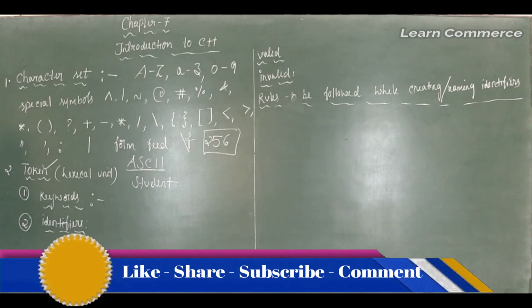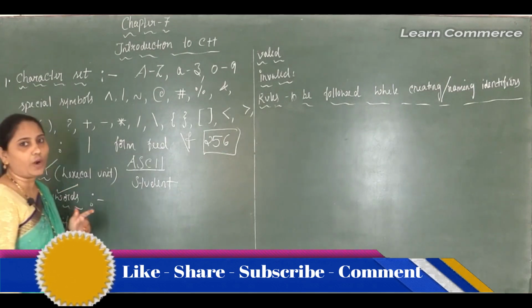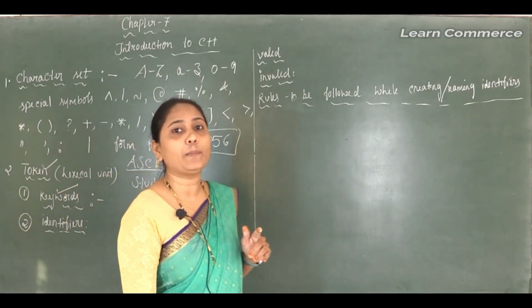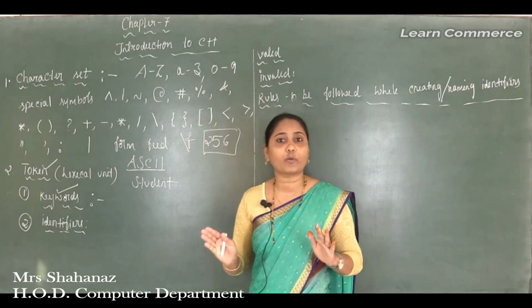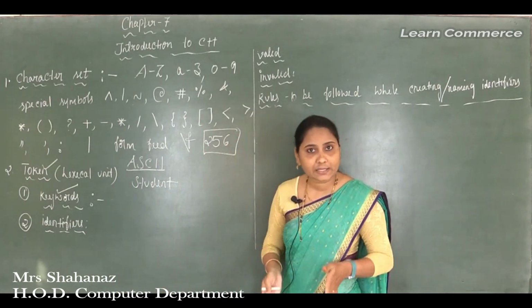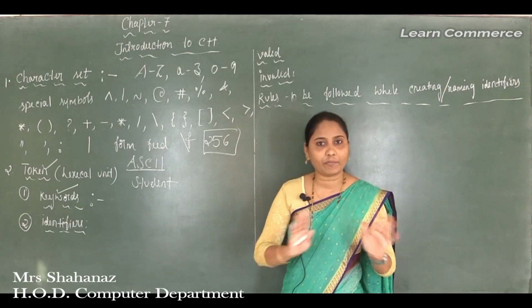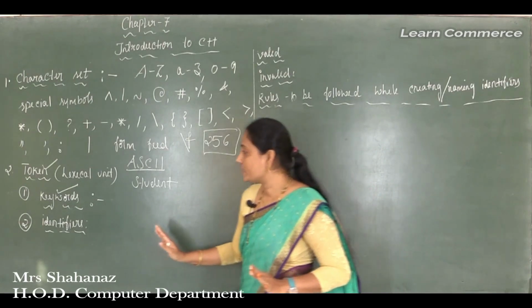Now we know that C++ has 5 tokens. The first token name is called the keywords, correct? Keywords is a very important question. Whatever we are going to complete, maybe in this class or in our next class, everything is very important. So listen to it properly.